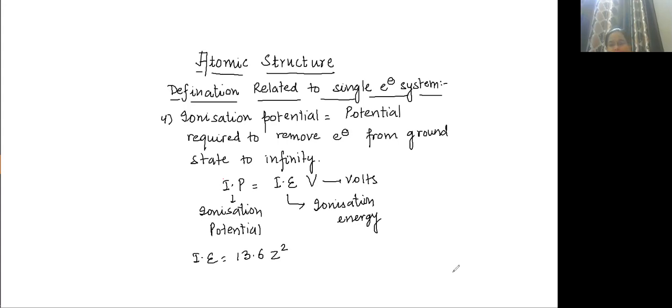I hope everyone has done this. Now, the fifth one is excitation energy. What do you mean by excitation energy? Excitation energy means the energy required from ground state to any other excited state. From ground state, if it is going to infinity, that is ionization energy.